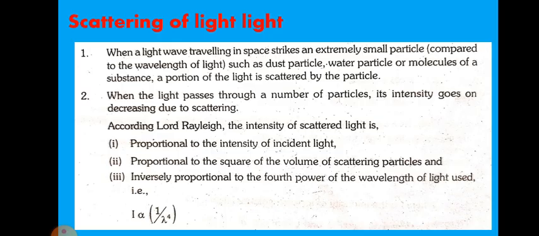According to Lord Rayleigh, the intensity of scattered light is, first, proportional to the intensity of the incident light; second, proportional to the square of the volume of scattering particles; and third, inversely proportional to the fourth power of the wavelength of light used, that is I proportional to 1 by lambda to the power of 4.